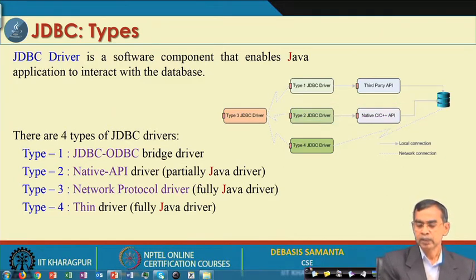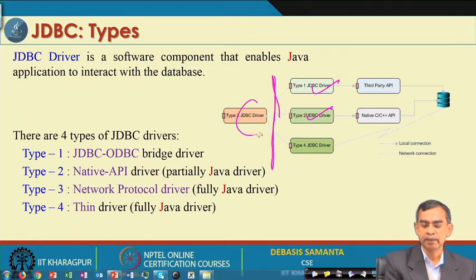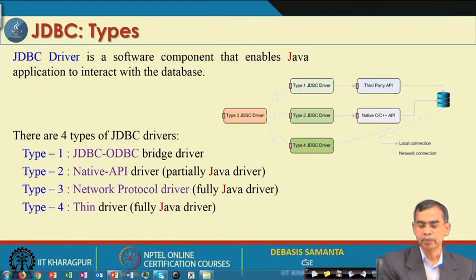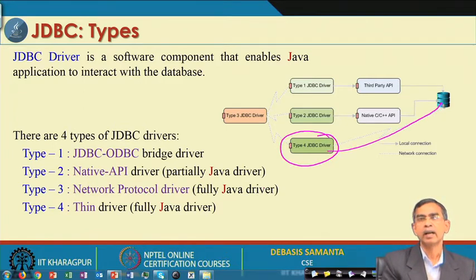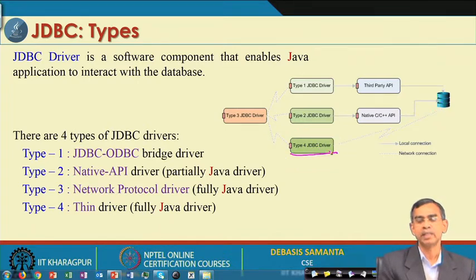On the other hand, the type 3 JDBC driver can consider either type 1 or type 2, however it is connected through the net, so there is a network connection. This driver connects to a remote host, and that host can include the DBC, that kind of concept is there. Finally, the type 4 JDBC driver is basically independent; it can connect to the network independently and then you can use it. This is good for remote server maintenance and other issues. So, we will basically follow the type 4 JDBC driver in our session discussion.